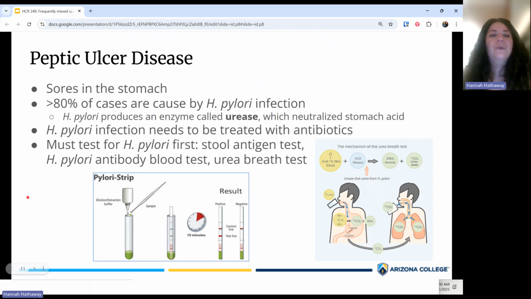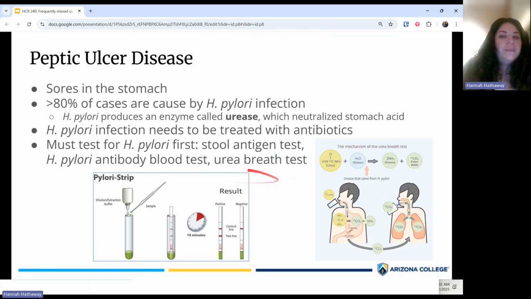So that blood test can test for antibodies against the bacterium. That doesn't necessarily tell you that there is an active H. pylori infection, though. It can just tell you if a patient has had a previous infection. So it's a good option, but it can give you a false positive because the patient could test positive for the antibodies, but actually not have a current active infection. And in that case, you wouldn't necessarily want to give that patient antibiotics because they might not currently have an infection.